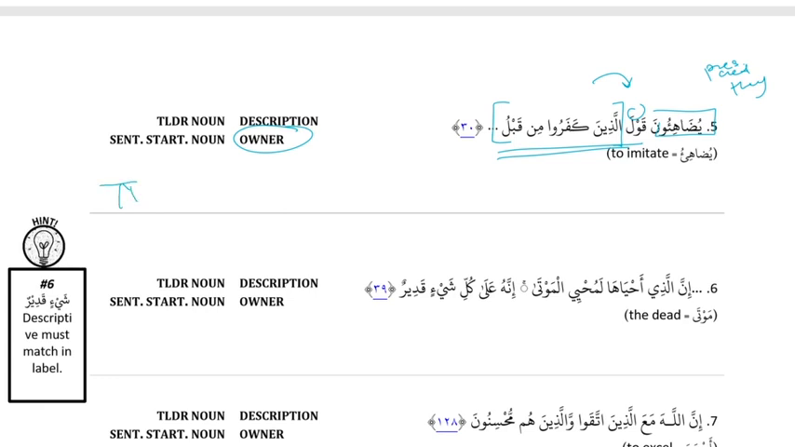Let's translate. So, starting with our doer: they imitate. Then our action, and then the receiver: the speech of those who disbelieved before. Of those who disbelieved before.